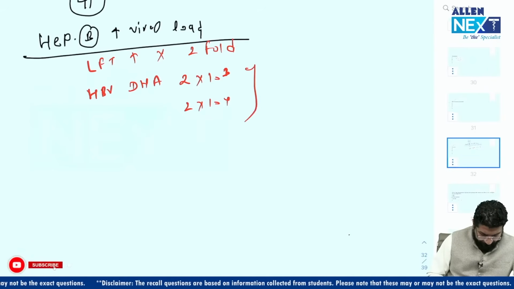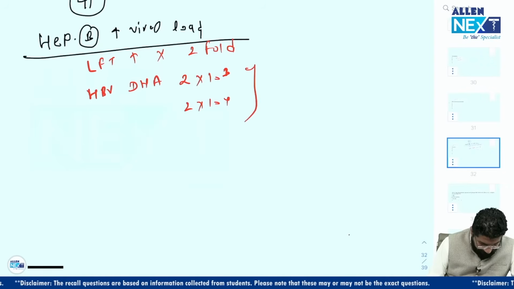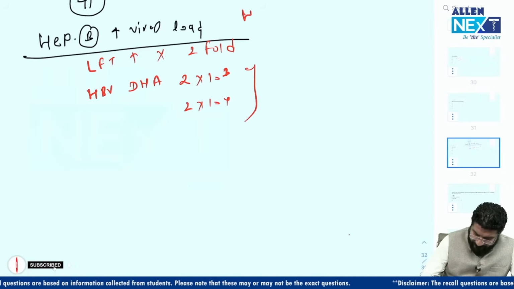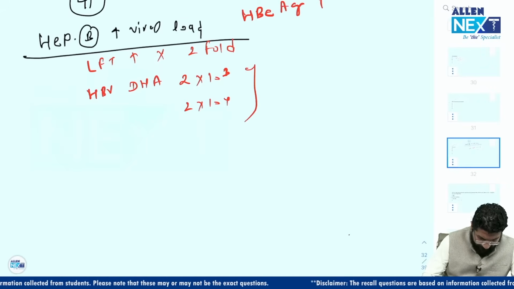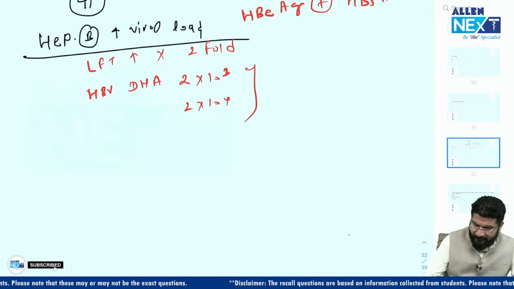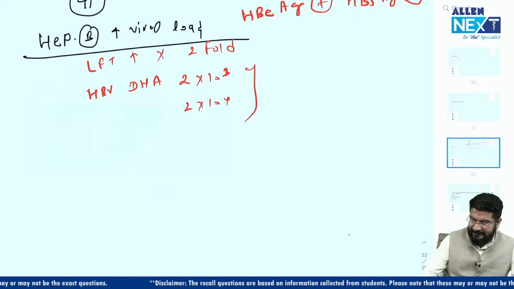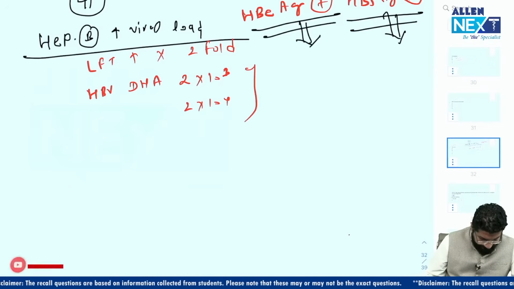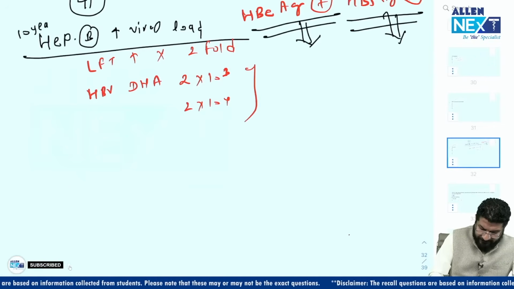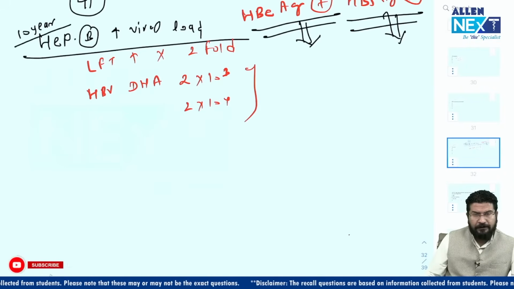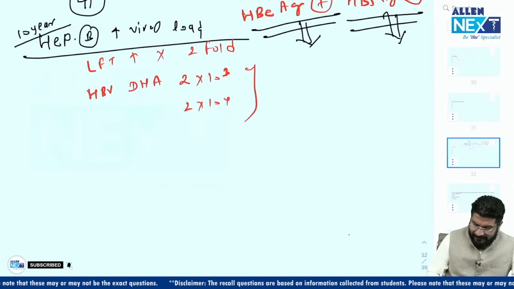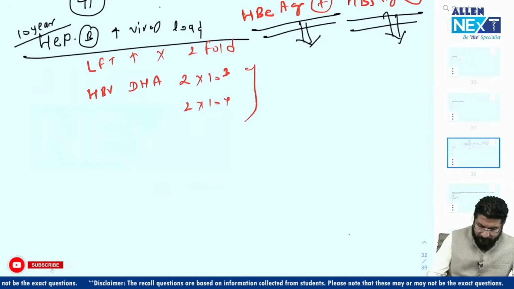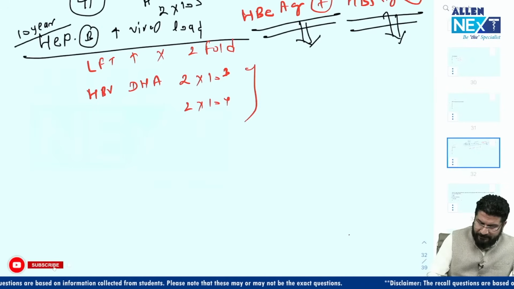And OFT is osmotic fragility test. Okay, one more thing was given. HBe antigen positive was given. Okay, let me add this. HBe antigen positive, HBs antigen positive. HBs antigen positive means a virus entered. HBe antigen positive means it is infective. Okay, let me add one more thing here. 10-year-old. That's a good thing, you are giving your inputs. Whatever is given here, I think this was also mentioned: HBV load was more than 2 into 10 to the power 5. This was the HBV DNA value.